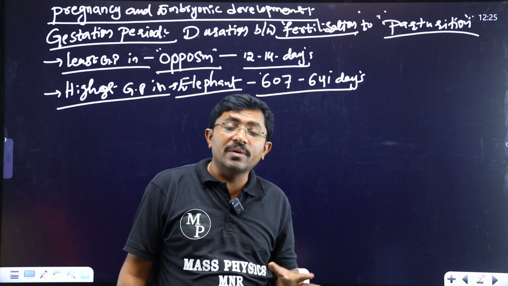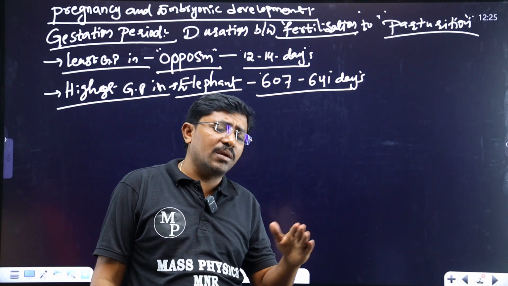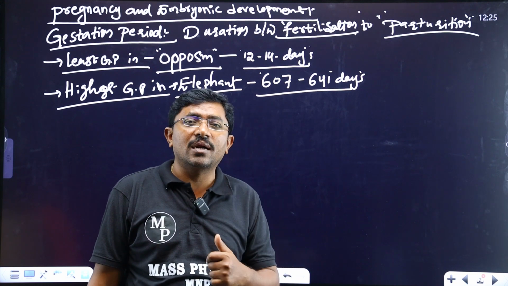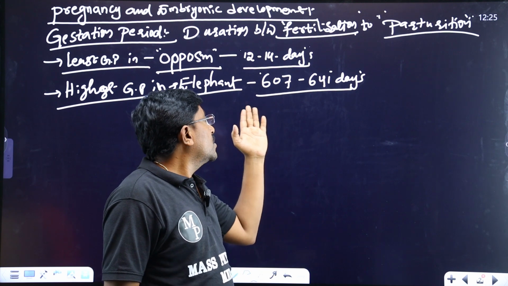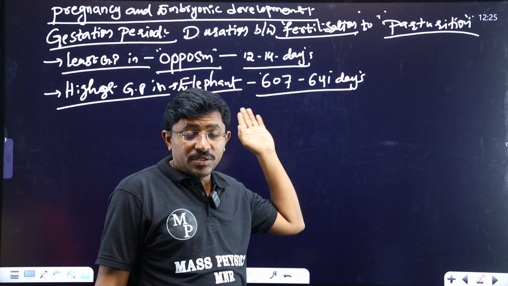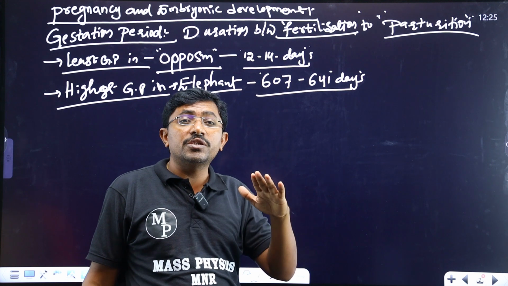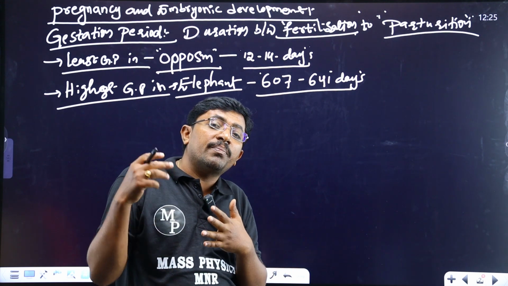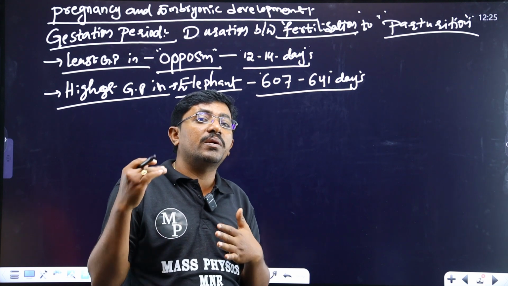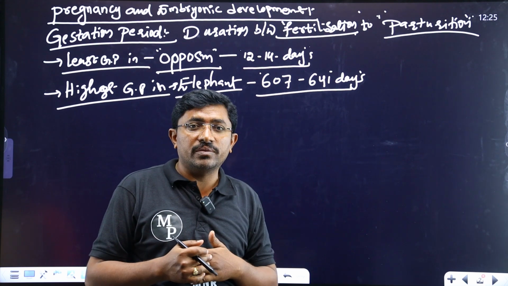In the total mammals in the kingdom Animalia, phylum Chordata, class Mammalia, it is the highest gestation period, almost more than 2 years. That is, from fertilization, fetus development in the elephant takes approximately 2 years.